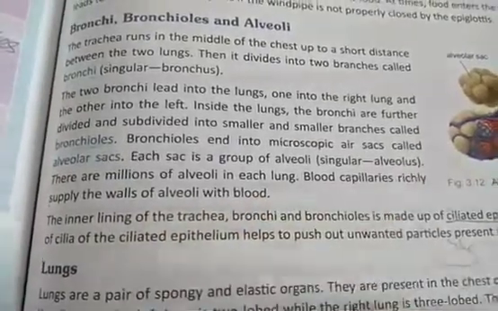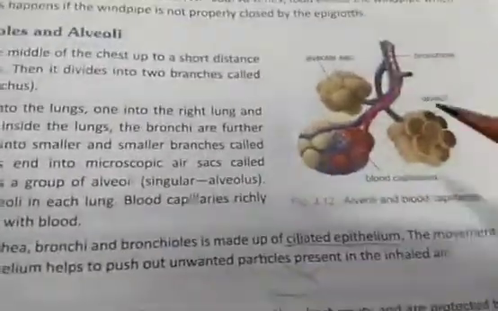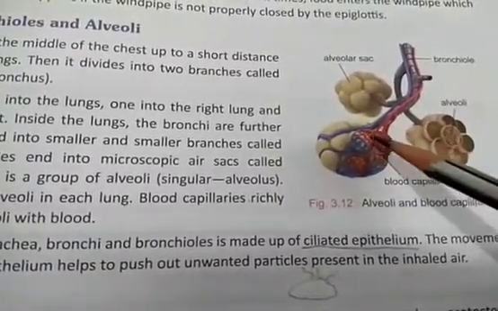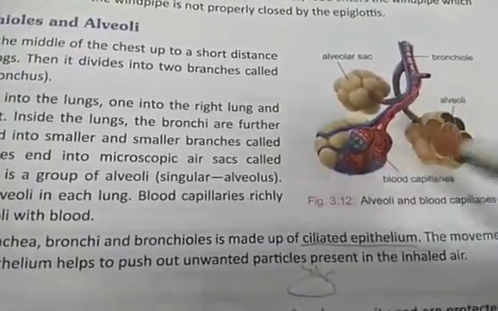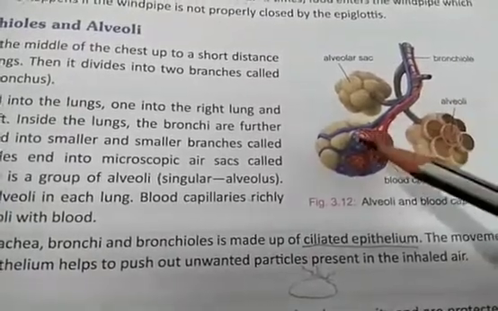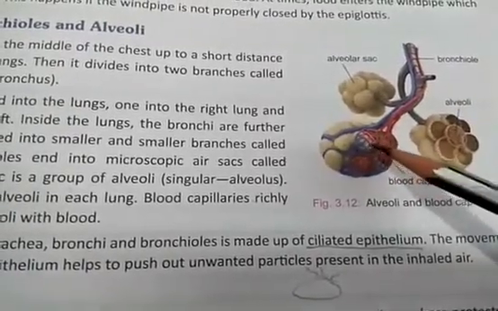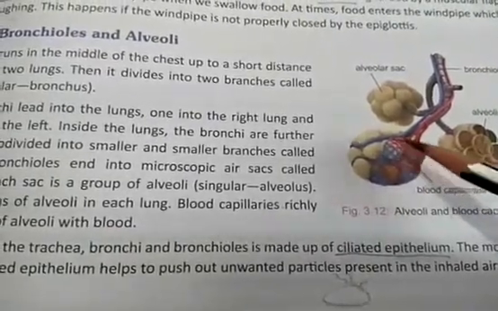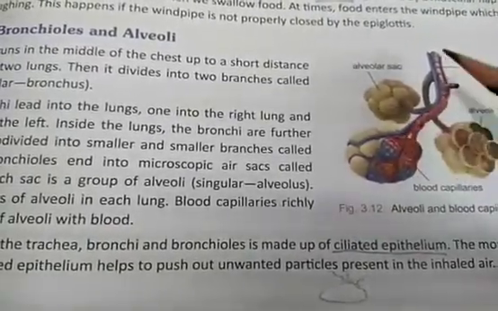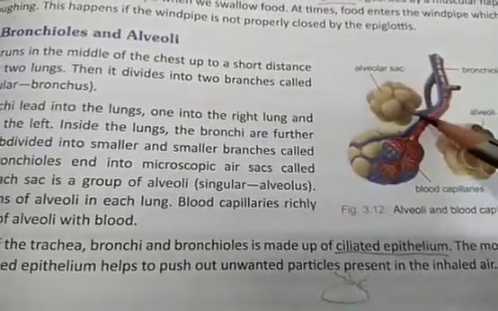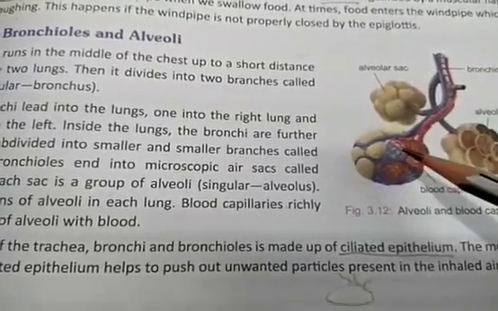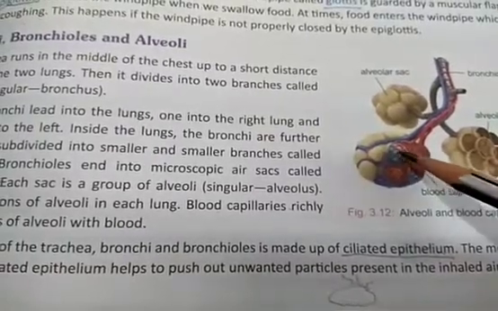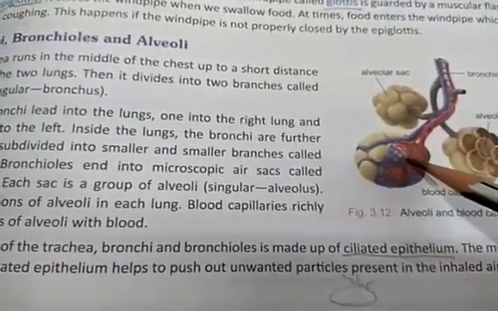Let us see. You can see over there that every alveolar sac has a supply of blood capillaries, or you can say a supply of blood. So what will happen, the air that the bronchioles were carrying into these sacs, from here the oxygen in the air will get transported to the blood capillaries. Okay.